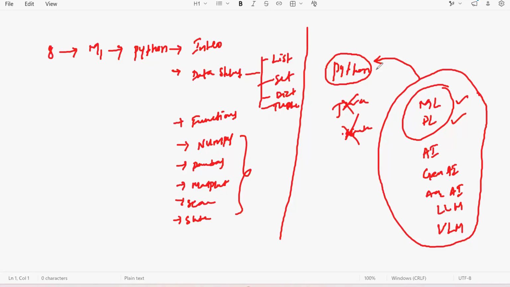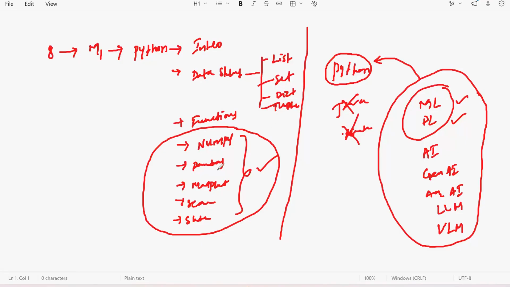So Python is the only programming language which provides all the libraries to implement machine learning, deep learning, artificial intelligence, Gen AI, agentic AI, transformers, LLMs, VLMs. So that is the reason we are all working with Python, right? These are all the advanced libraries which are there only in Python. That's why we are learning Python.